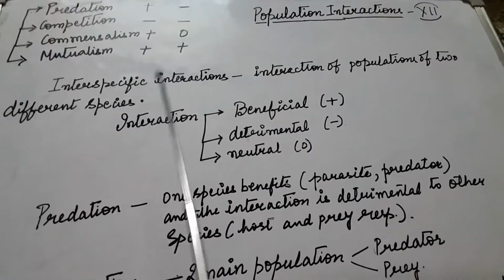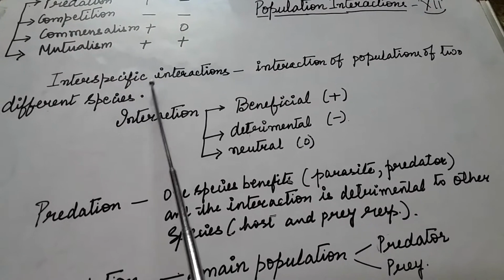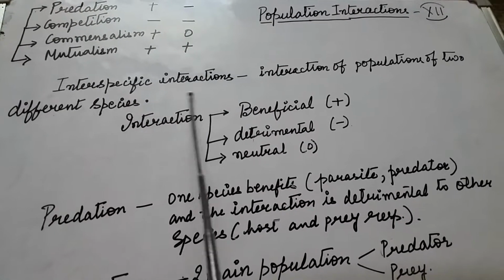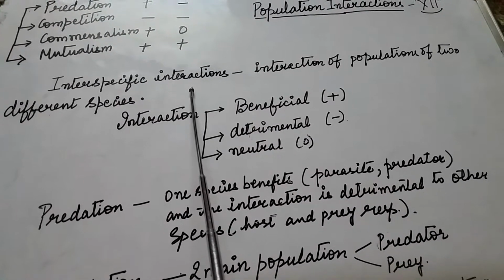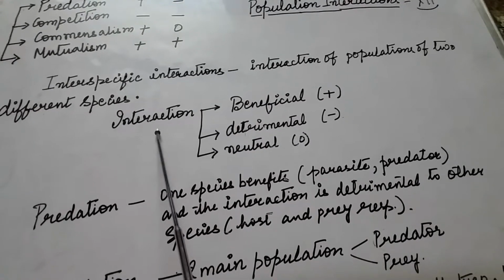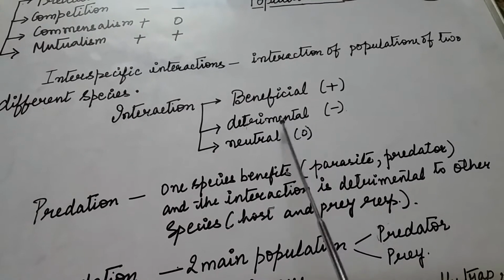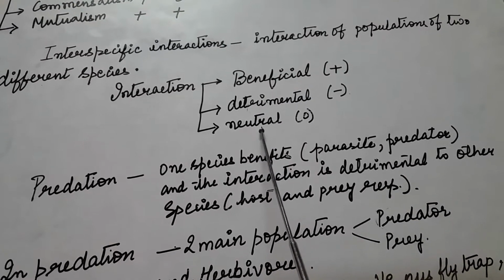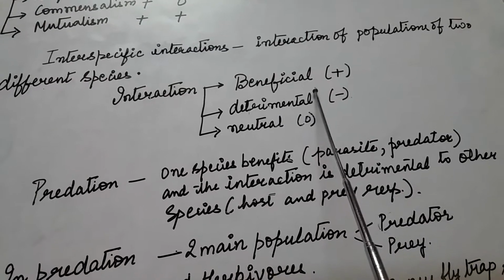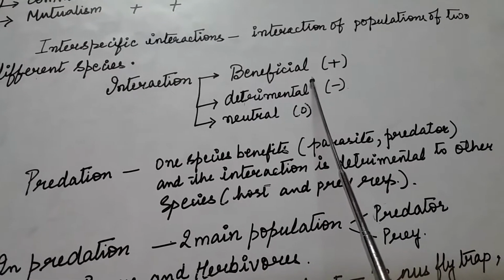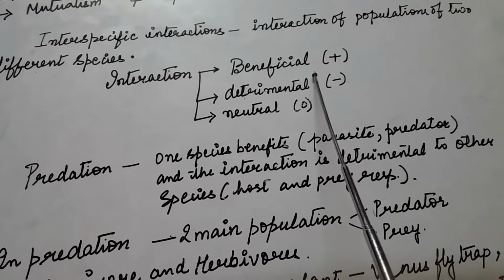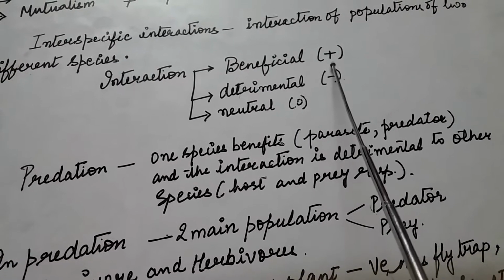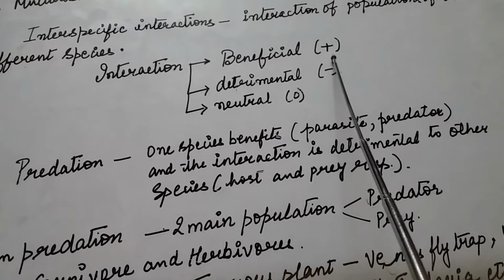Where the interaction is there between two or more species, that interaction is known as interspecific interaction. These interactions may be beneficial, it may be harmful, or it may have no effect on the other species. If a species benefits the growth or perpetuance of the other species, then it is designated as plus.